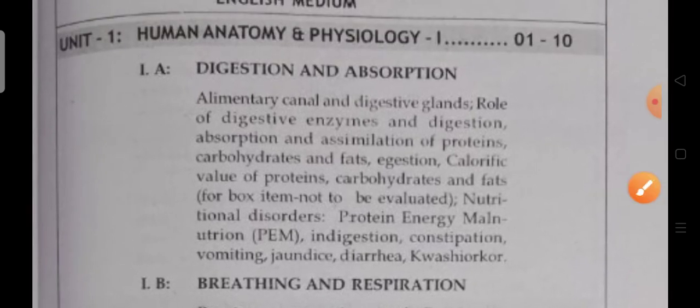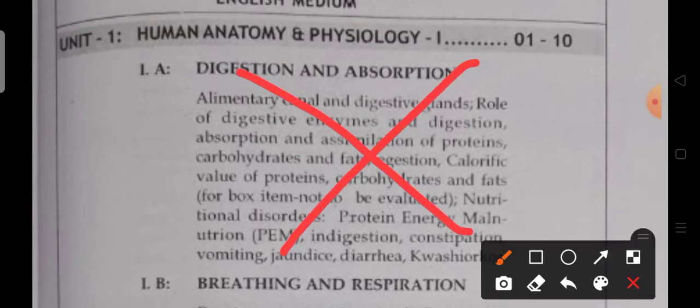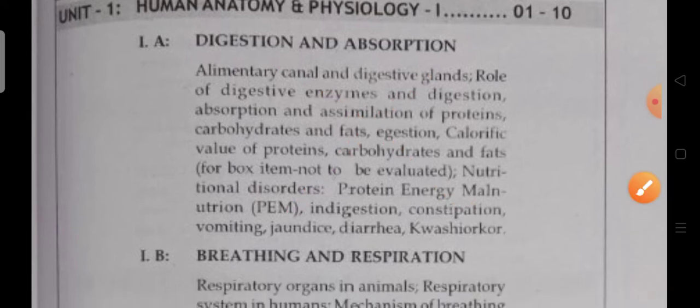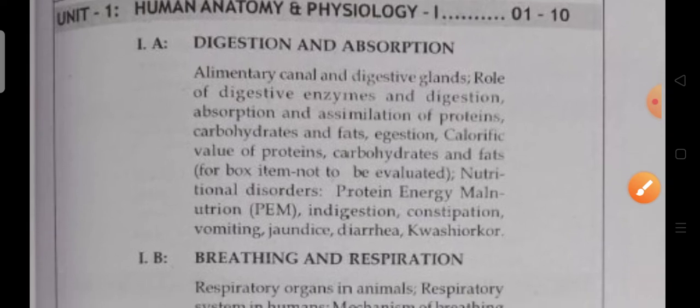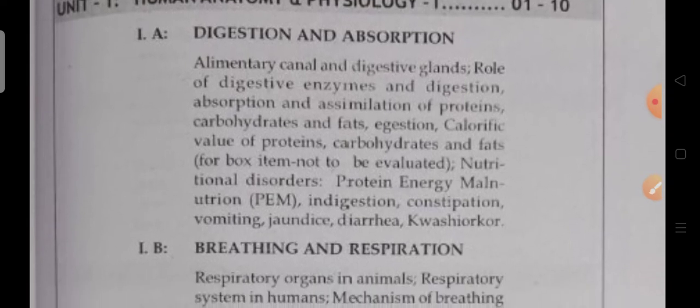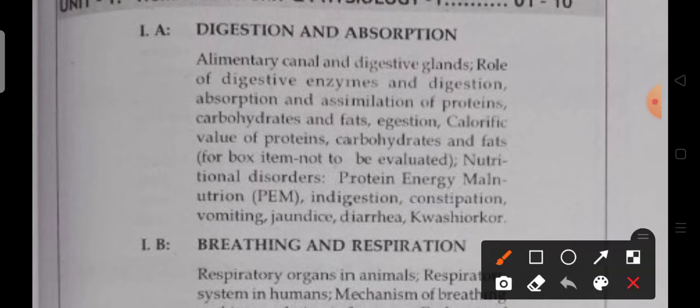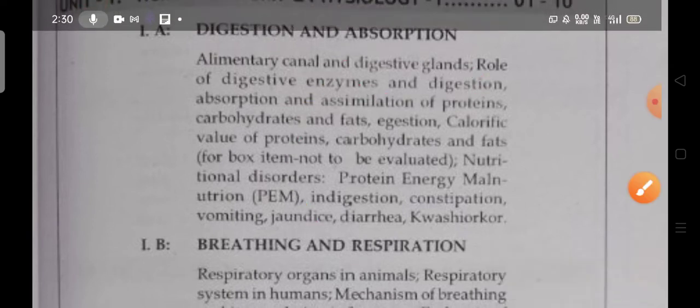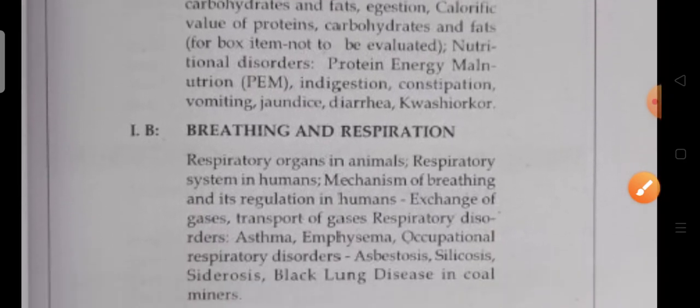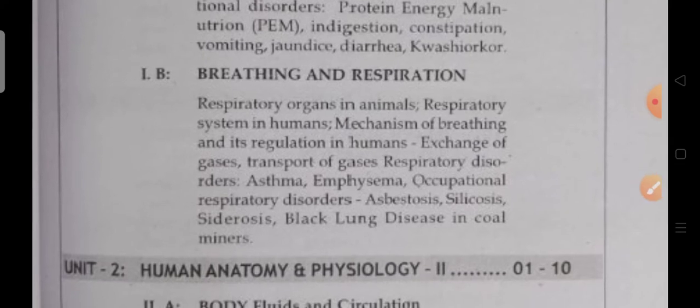Here this topic is deleted, so there is no need to read it for those who are going to write the 70% syllabus. Those students have no need to read this first unit 1A. It's clear? Unit 1 has two partitions: the first is digestion and absorption, the second is breathing and respiration. Digestion and absorption is deleted content. Okay, next coming to 1B, breathing and respiration.